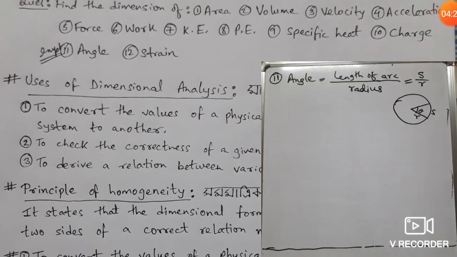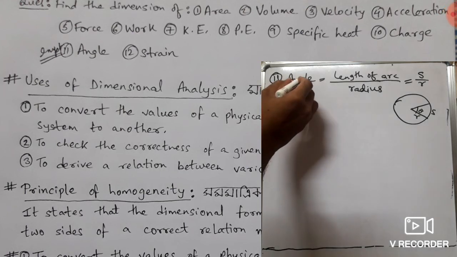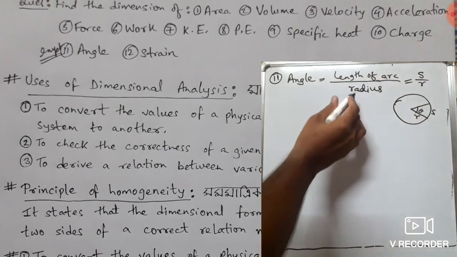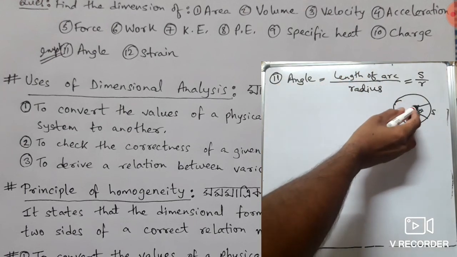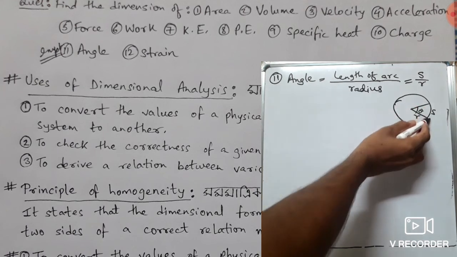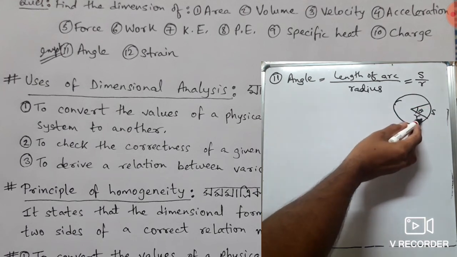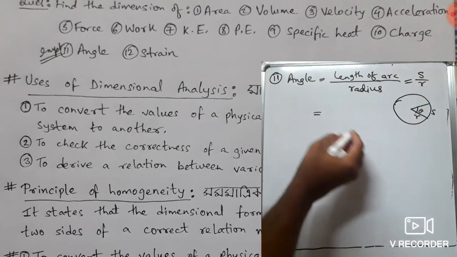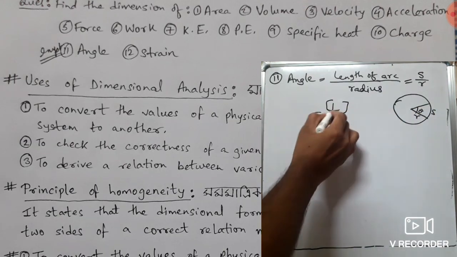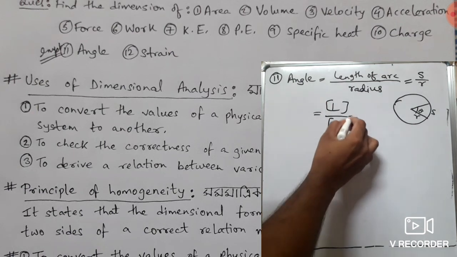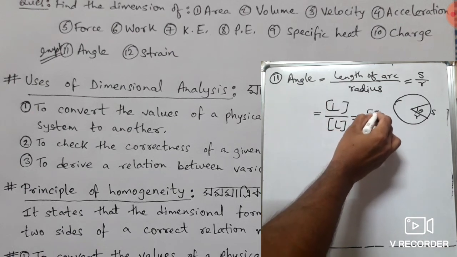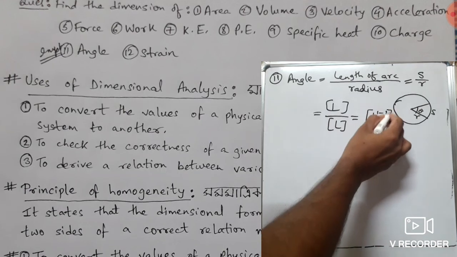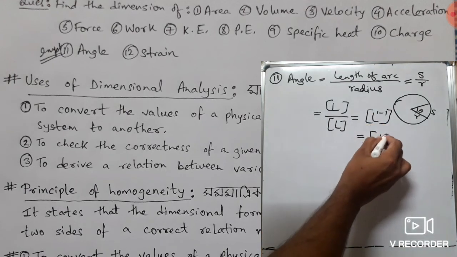Now let us find out the dimension of point number 11, angle. It is one of the important parts. What is the formula for angle? It is the length of the arc by radius. If it is a circle and this is the angle, then this is the length of the arc S, and this is the radius. So it is also length and it is also length. So length by length means L to the power 1 minus 1, it will become L to the power 0.